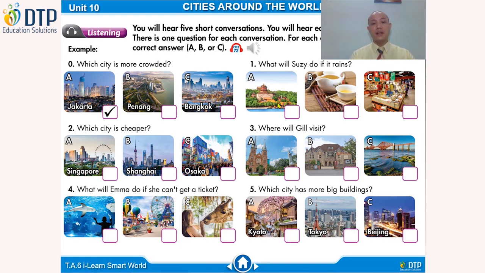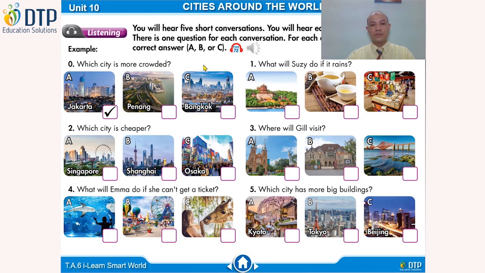A, maybe visit a palace. B, maybe having some tea. And C, it looks like going to the bookstore or something. Right? Now listen carefully. 1. What will Susie do if it rains?